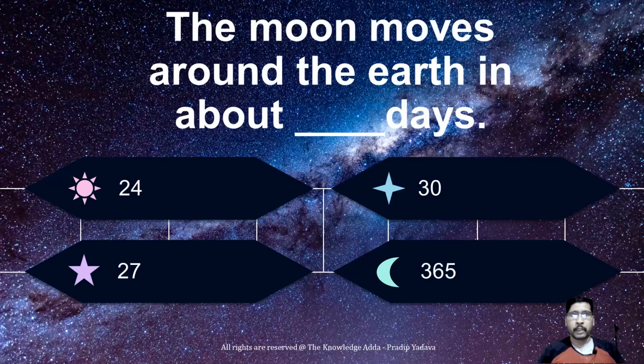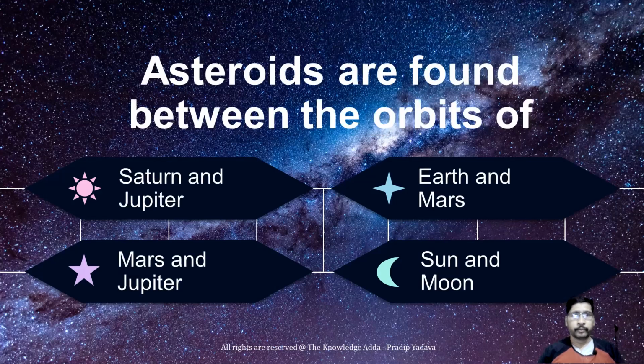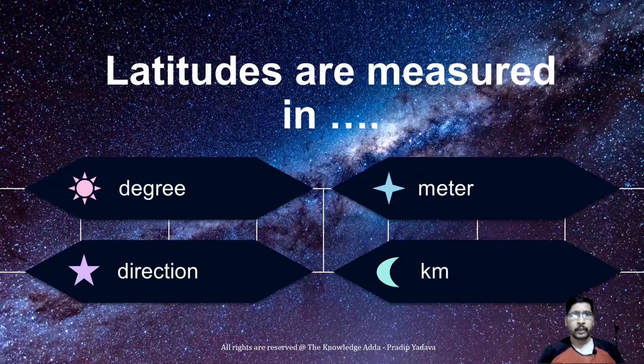The moon moves around the Earth, and it takes 27 days. Asteroids are found between the orbits of Mars and Jupiter. Latitude and longitude are measured in degrees. So here the correct option is degree. Longitude and latitude are not measured in meters, kilometers, or direction. It is fixed. It will be measured in degrees.